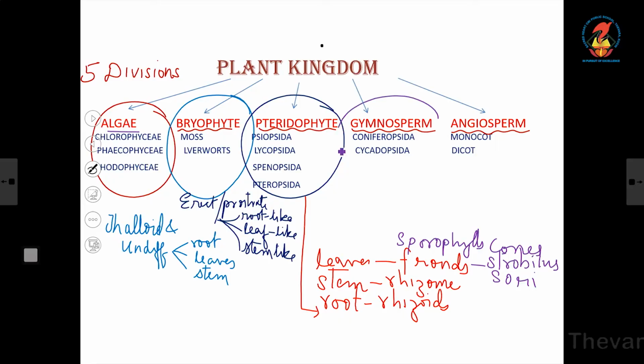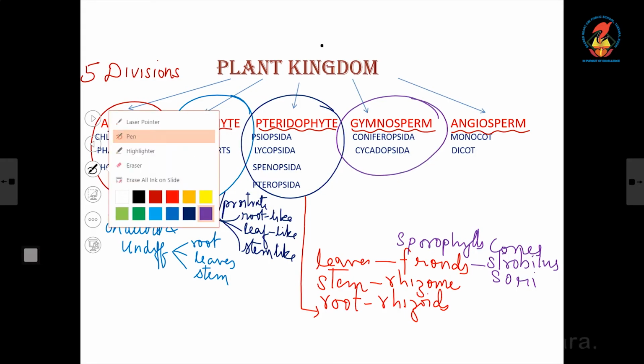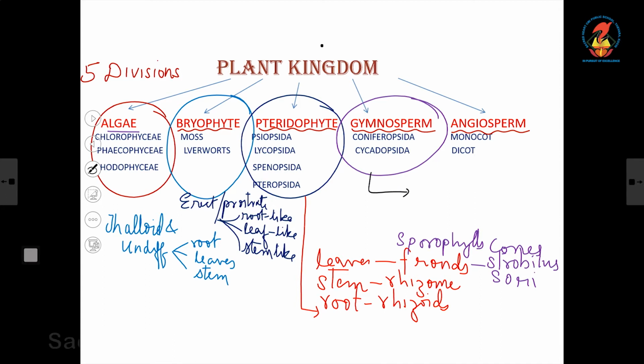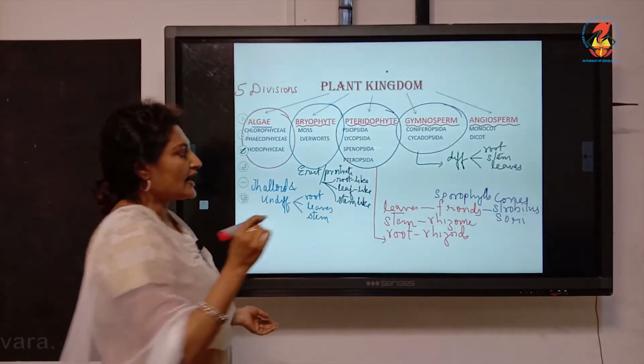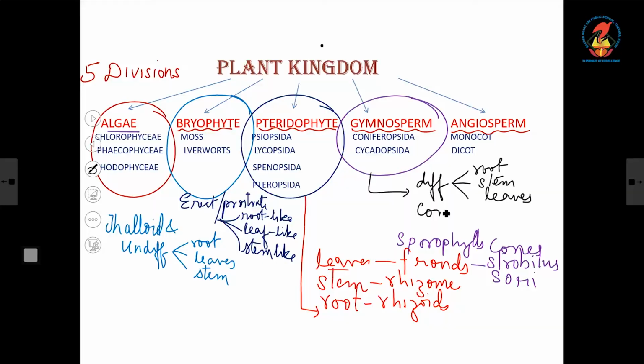Now gymnosperms, I am indicating in black color. Here it becomes well differentiated into true roots, stem and leaves. They are differentiated into roots, stem and leaves, and they have the reproductive structures inside cones. And not only that, the seeds are naked.